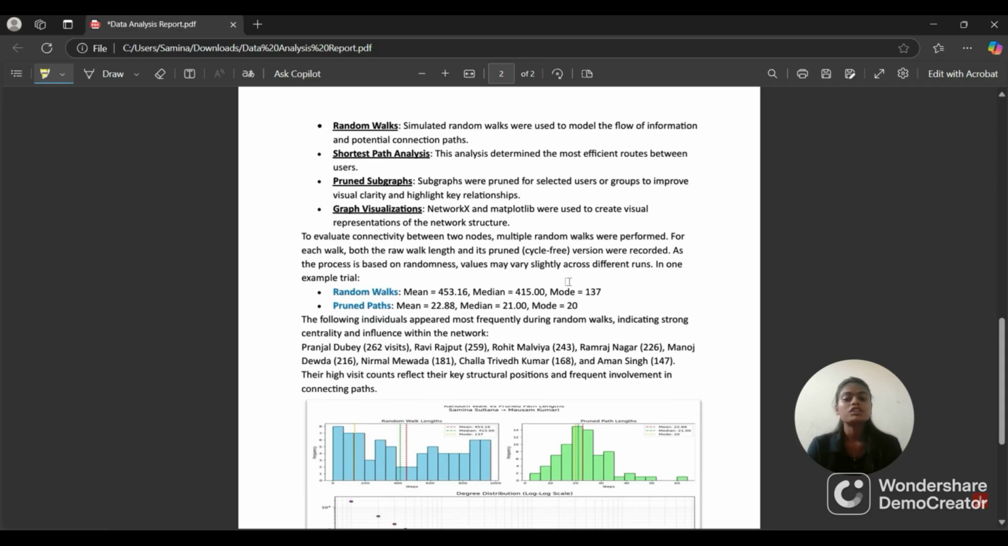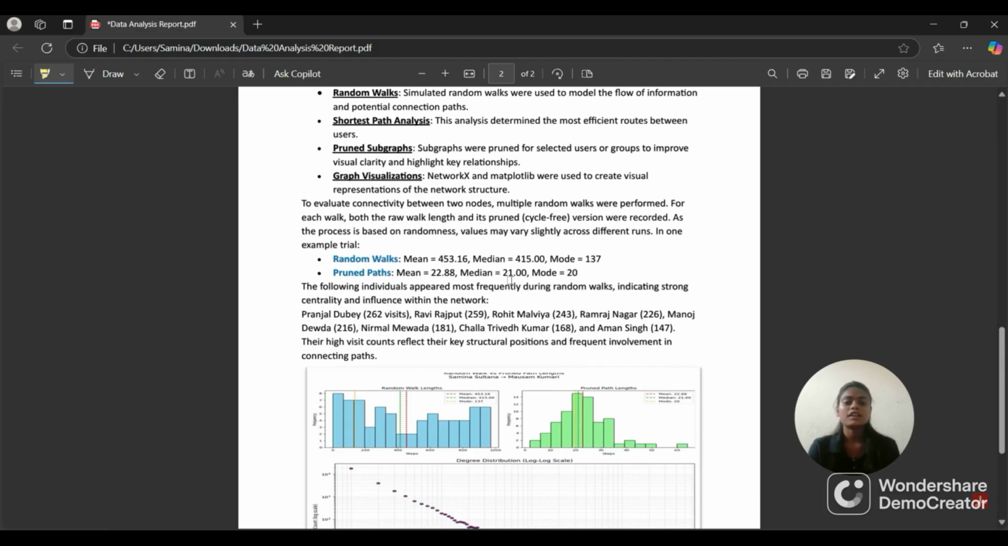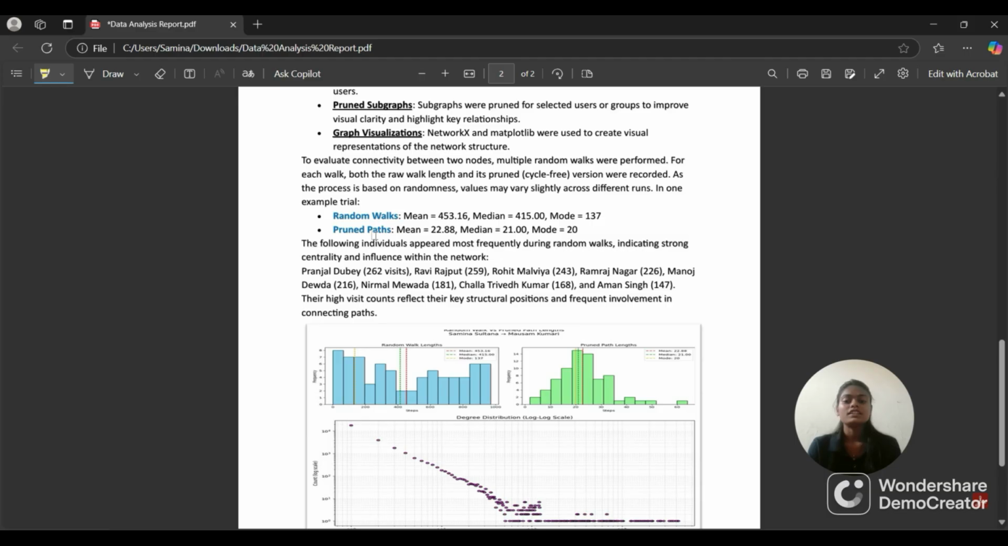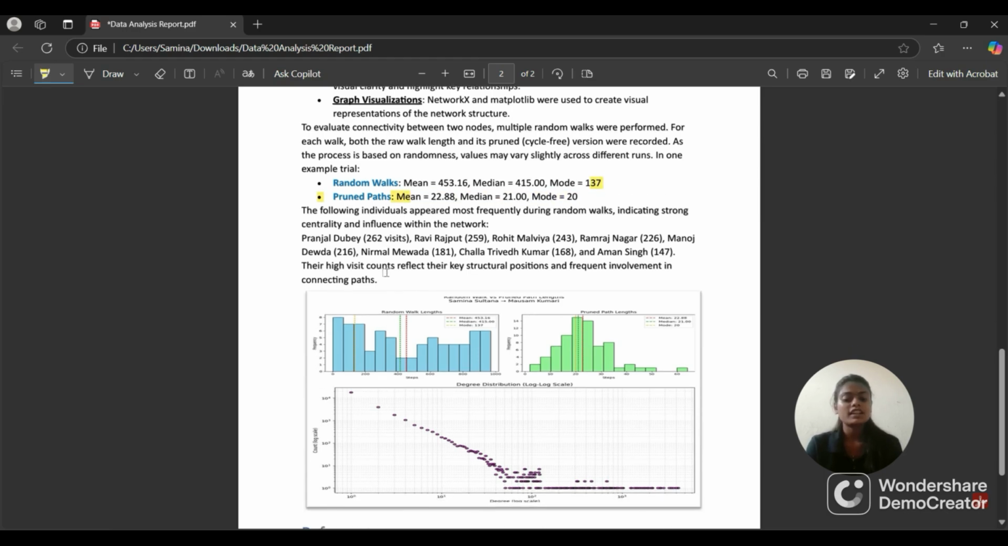For each walk, both the raw walk length and its pruned version were recorded. As the process is based on randomness, for different runs the values will be different. In one example trial, the random walk mean, median, mode is this, and the pruned one mean, median, mode is this. Some names really stood out.